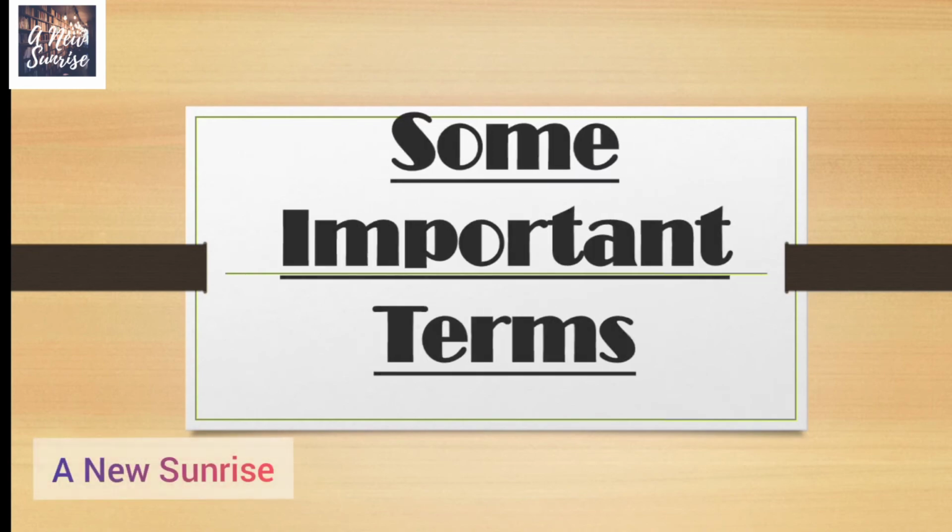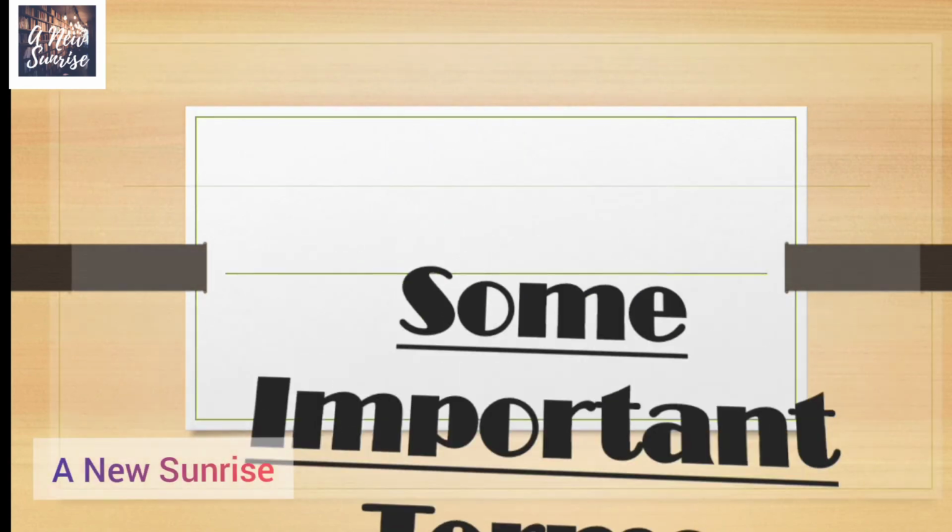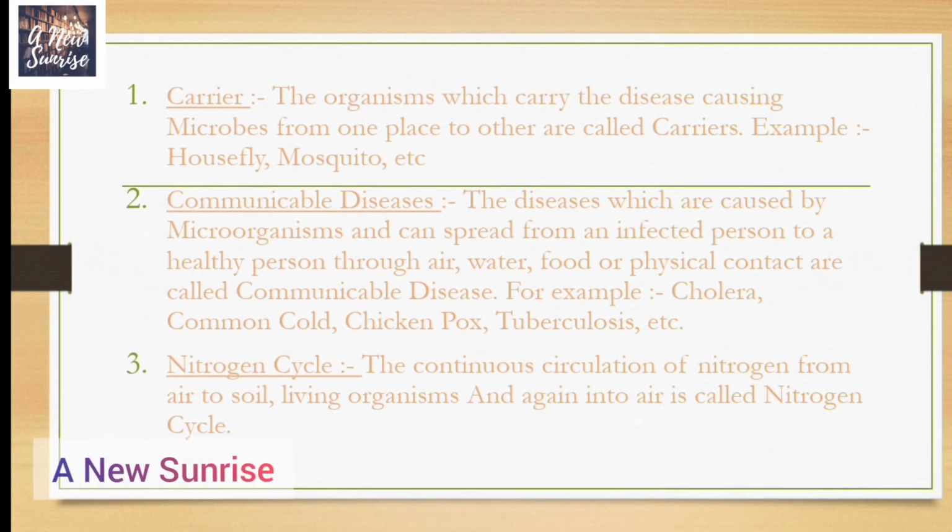Now let us look at some of the important terms related to the chapter. First is carrier. What is carrier? The organisms which carry the disease causing microbes from one place to other are called carriers. Example: housefly, mosquito, etc. Communicable diseases. The diseases which are caused by microorganisms and can spread from an infected person to a healthy person through air, water, food, or physical contact are called communicable diseases. For example, cholera, common cold, chickenpox, tuberculosis, etc.